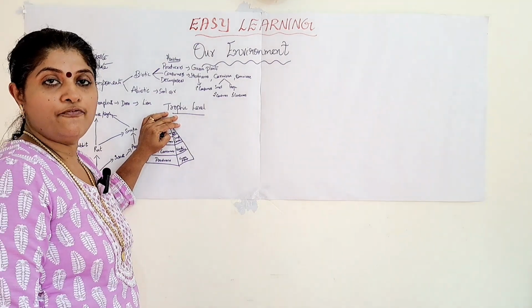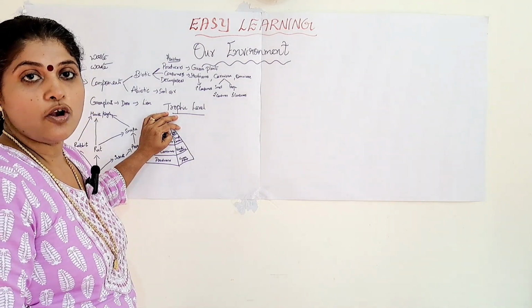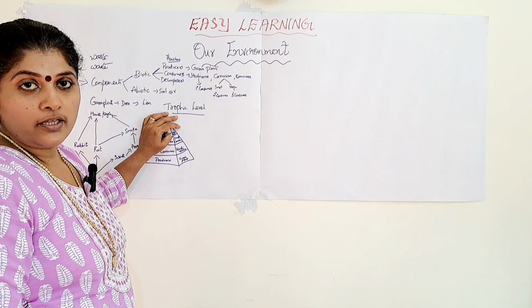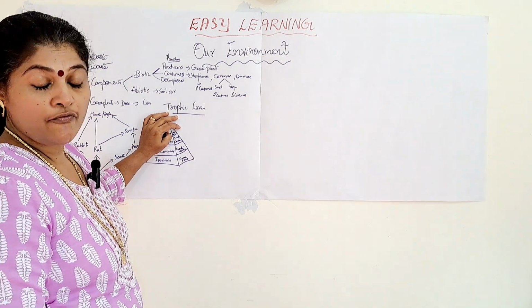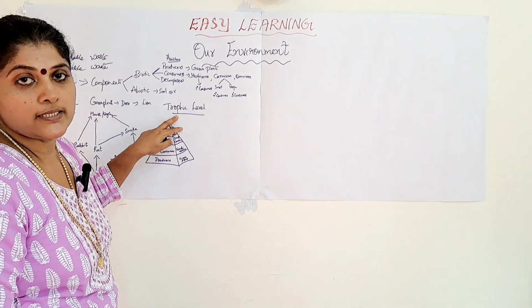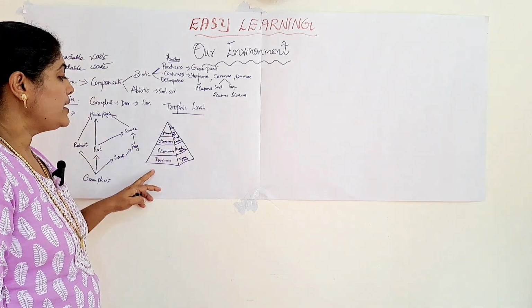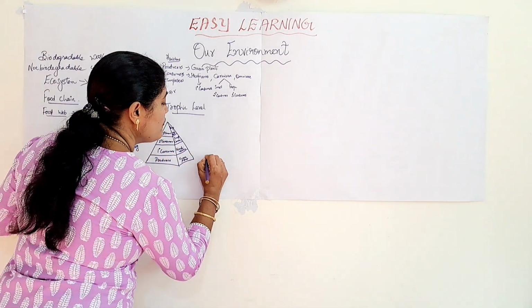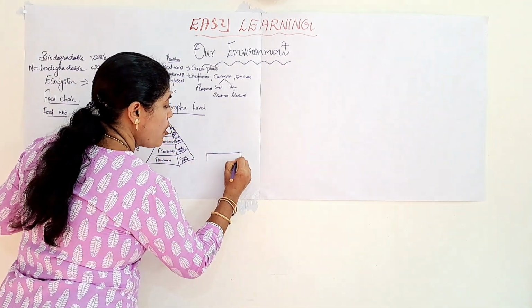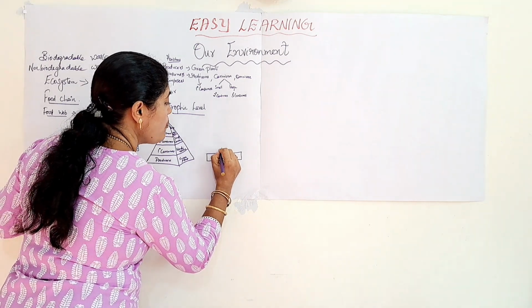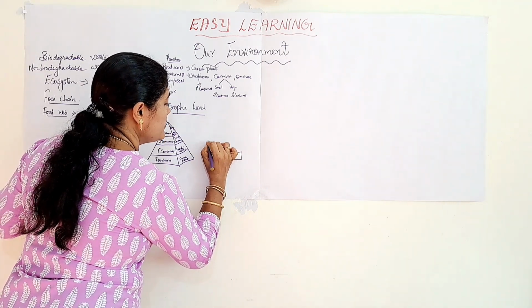Okay, trophic level, the various steps involved in the transfer of food or energy in a food chain, that is known as the trophic level. So it can be written in different ways. It can be written in the form of a flow chart. Also, it can be written in the form of a pyramid.